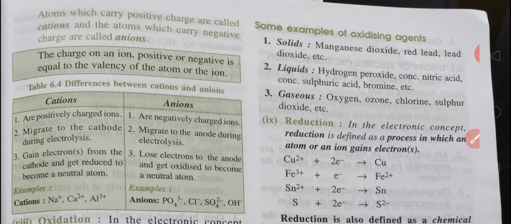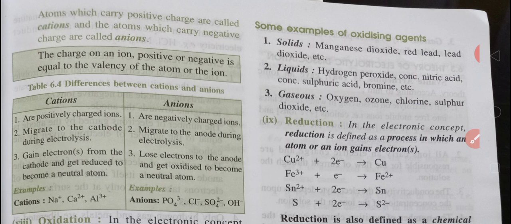So children, the differences between cations and anions are: cations are positively charged ions and anions are negatively charged ions. Cations migrate to cathode during electrolysis, and anions migrate to anode during electrolysis. Cations gain electrons from cathode to get reduced to become a neutral atom, and anions lose electrons to the anode and get oxidized to become a neutral atom.